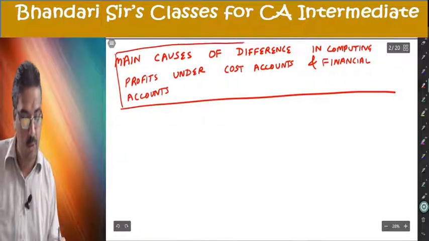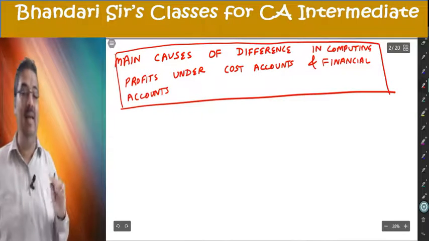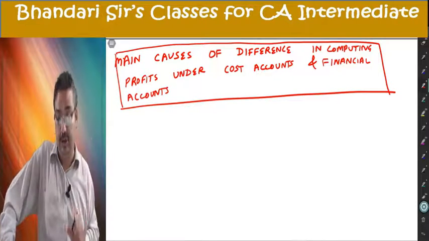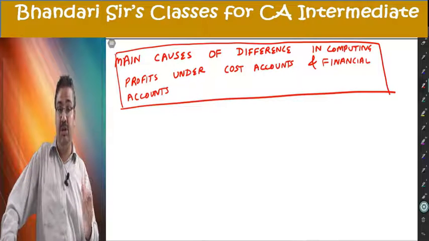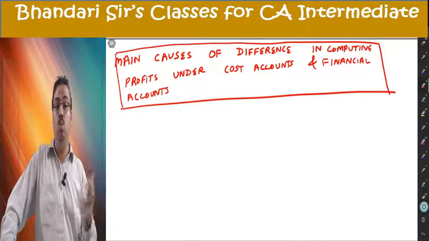I am just giving you a list. The list can never be exhaustive. It is only a list which is giving you examples. What can be different?